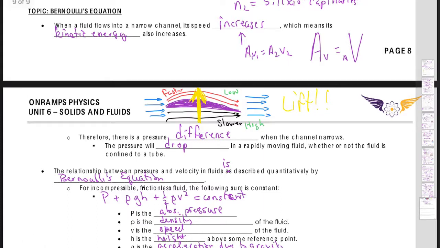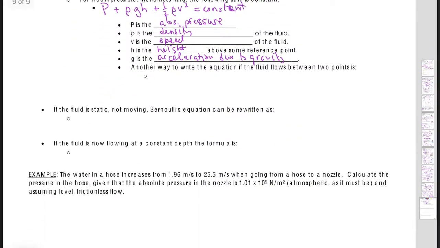Now, another way to write the equation, and the more practical way to write it, is to set it equal to, or it's kind of like conservation of energy, where we set the total energies equal to each other. It's kind of like we're doing the same thing, but we're setting the total pressures equal to each other.